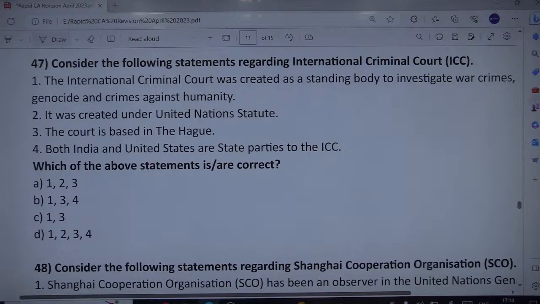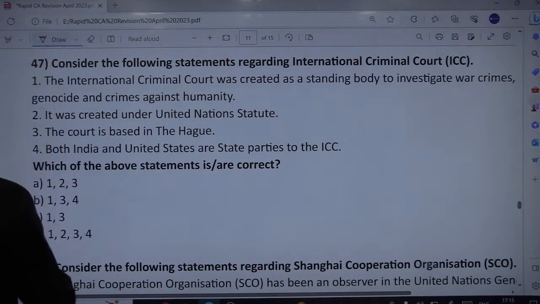Neither of them are state parties, and first is correct, second is wrong, third is correct, fourth is wrong. So we are left with the correct option as 1 and 3 only. Only 1 and 3 are correct and not 2 and 4.